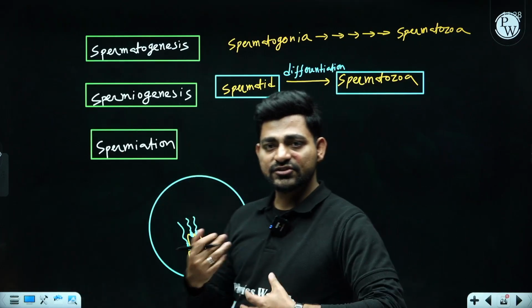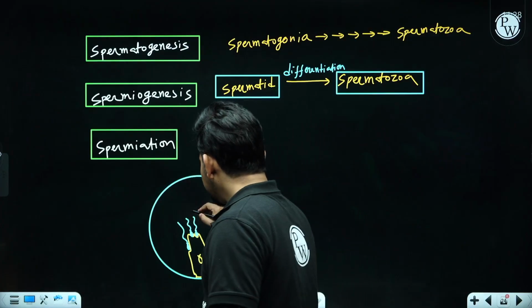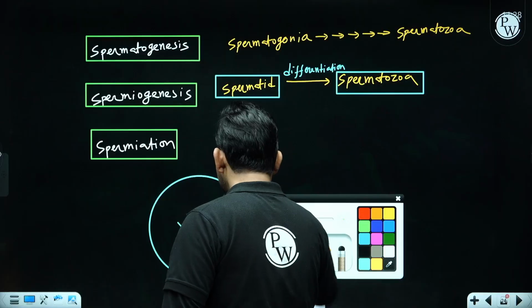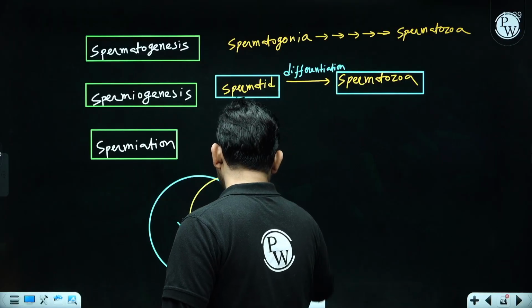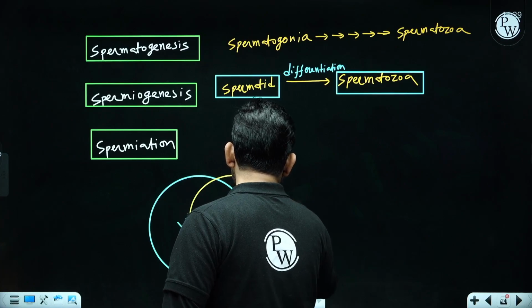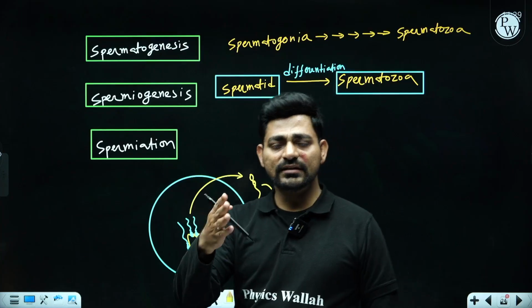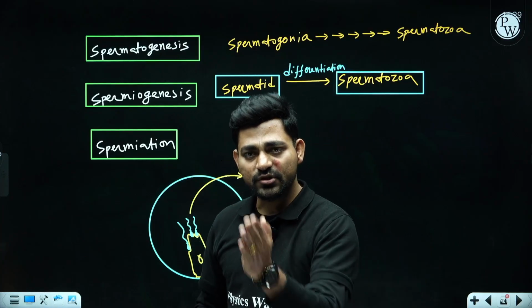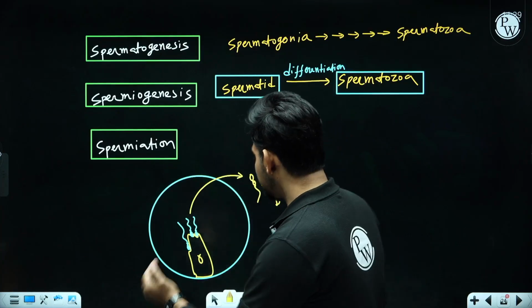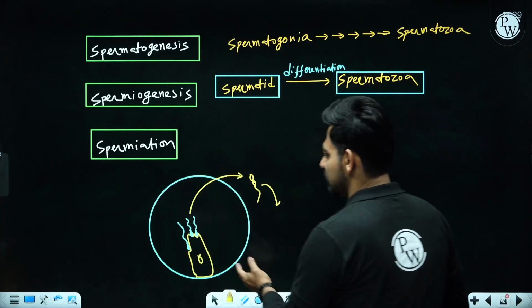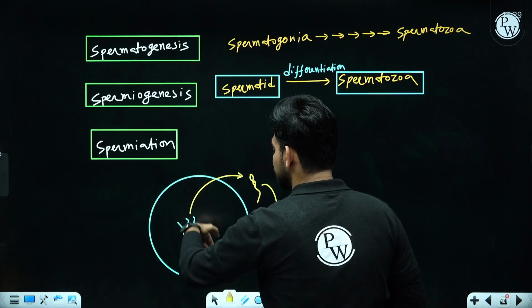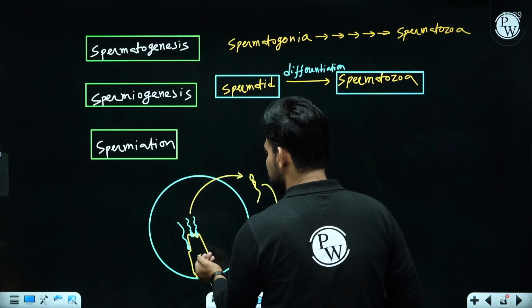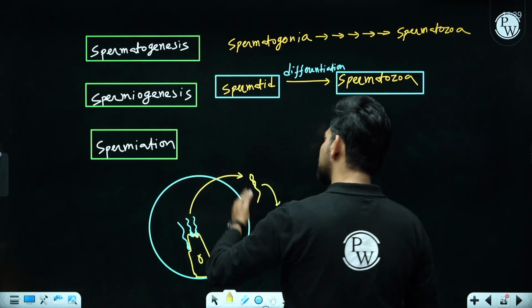Once they are structurally matured, they will be released from here and they will gradually proceed outwards.